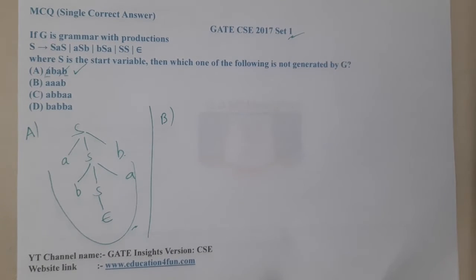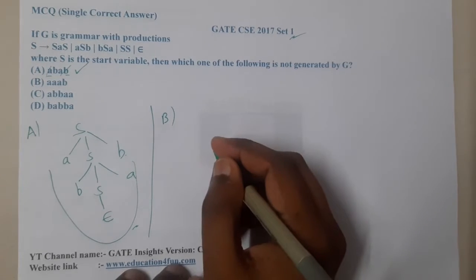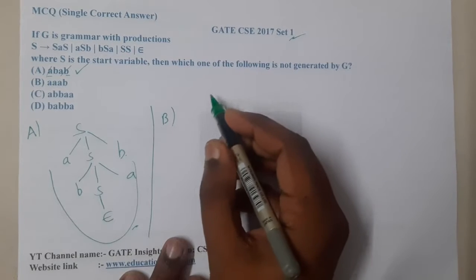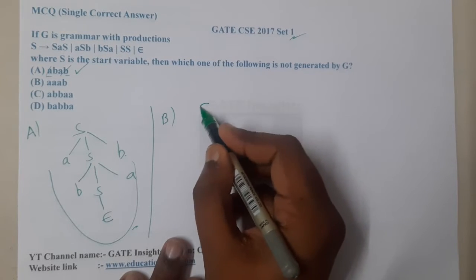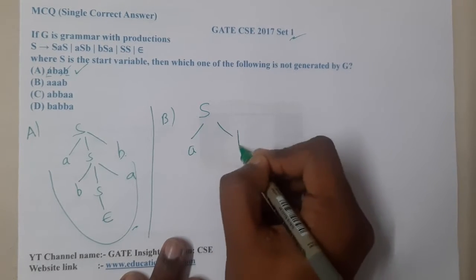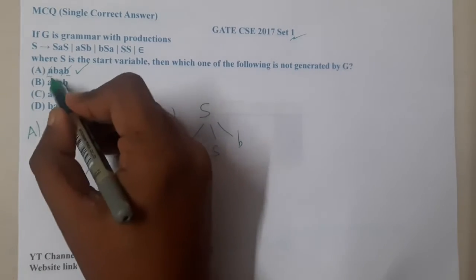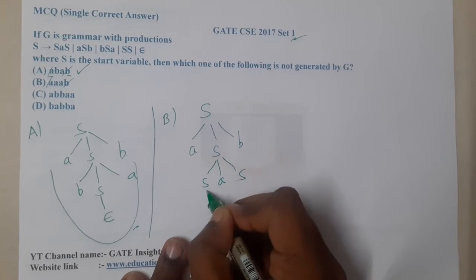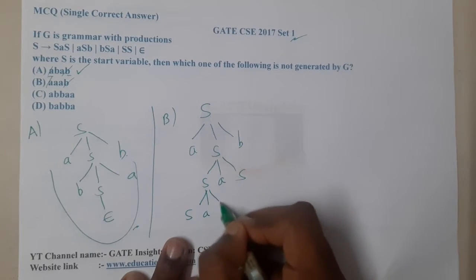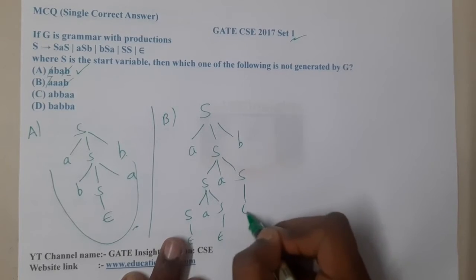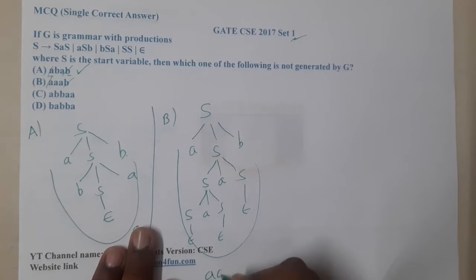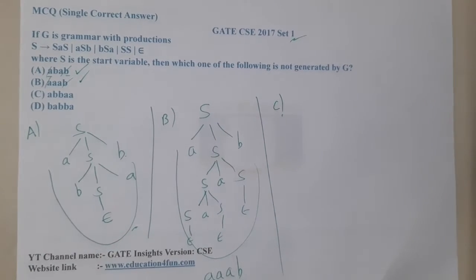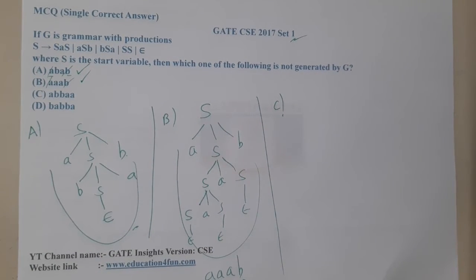I want A at the start and B at the end, and in between I want two A's. I think it's possible. From S I will take A, S, B. So this A, this B is done. Now from this S I will generate S, A, S, and from this S I will generate S, A, S, and all these S's I will make epsilon. So indirectly what did I get? A, A, A, B. That is nothing but this, so that is possible.